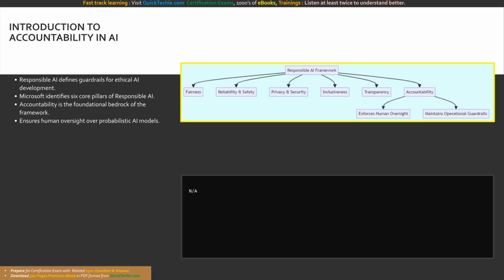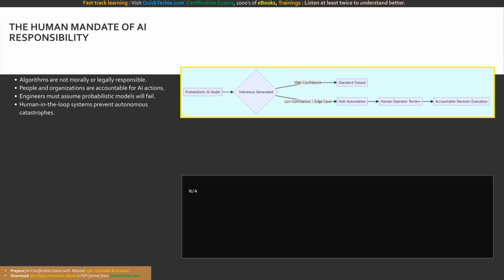Take a look at the flowchart displayed on your screen. This diagram visually maps out the 6 core pillars of the responsible AI framework. Notice how accountability stands as a pillar, but functionally branches out to explicitly enforce human oversight and maintain all the necessary operational guardrails across the entire system. Moving forward, we must address the fundamental philosophy that underpins the entire principle of accountability.